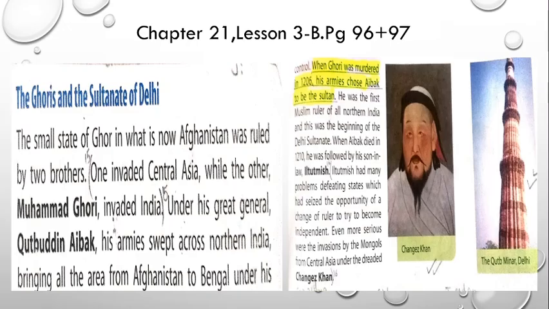Here I have displayed a picture of book page number 96, the topic that we studied today, the Ghoris and the Sultanate of Delhi, and it continues to page number 97. This is a picture of Genghis Khan, who was the commander or ruler of the Mongols who invaded India, but they failed in it. And this is a picture of Qutb Minar, one of the world's heritage sites that is outside Delhi and is 80 meters high.